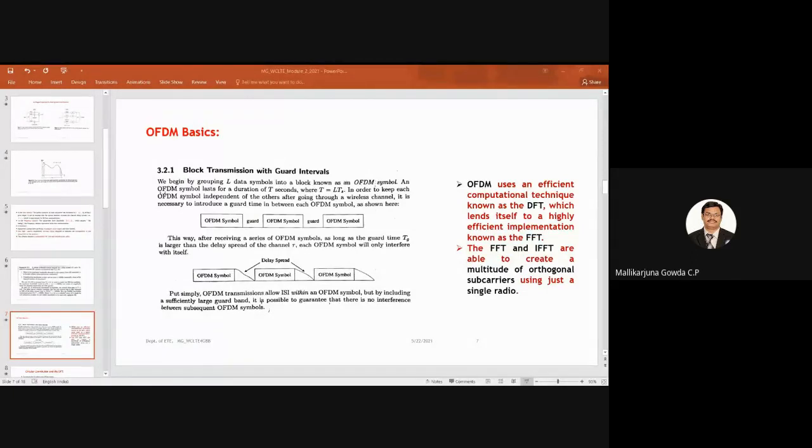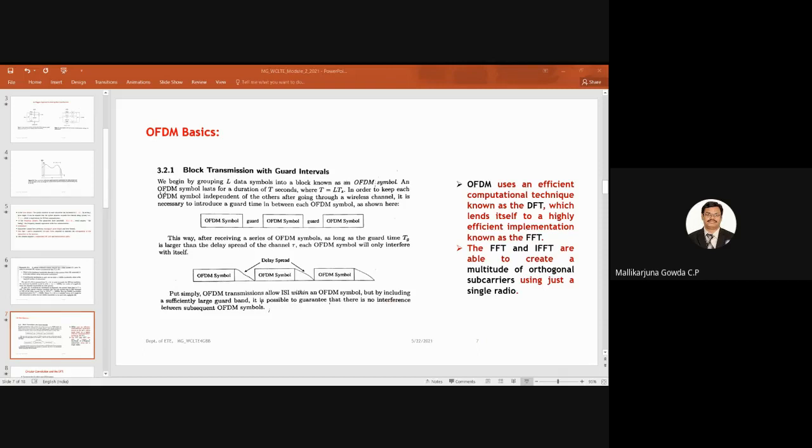Yes, actually, this is your topic. As per the syllabus, you have to start with this. But without knowing about multi-carrier modulation, you may not be able to appreciate the importance of this, right? So as I said, this OFDM uses the discrete Fourier transform, which is implemented by using the fast Fourier transform algorithm and IFFT, that is IDFT. You might have studied DFT and IDFT, discrete Fourier transform and inverse discrete Fourier transform. Those two things will be implemented by using FFT and IFFT algorithms, right?